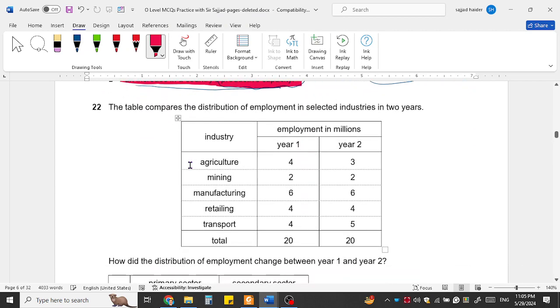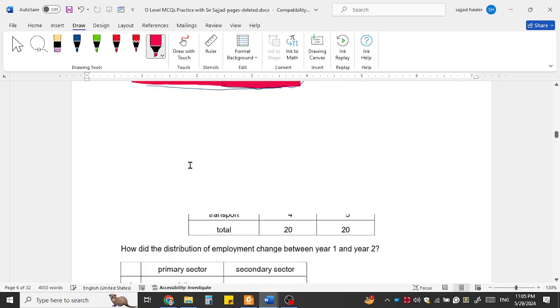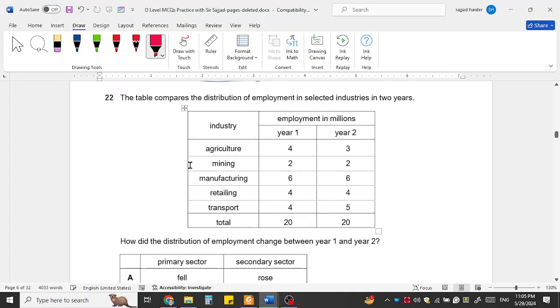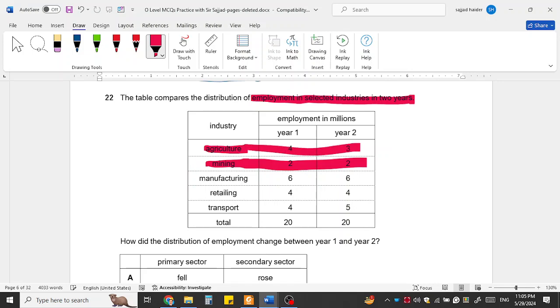Now come to question number 22. The table compares the distribution of employment in selected industries in 2 years. From the table we can see that agriculture and mining come under the primary sector. These two are the primary sector.